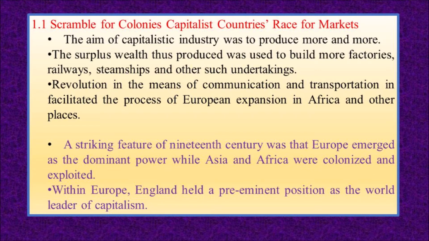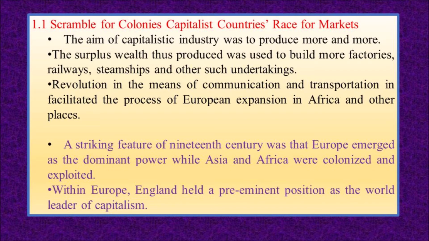So those countries which are economically strong and which produce more and more goods and make more profit out of their produced goods are said to be the capitalist countries.